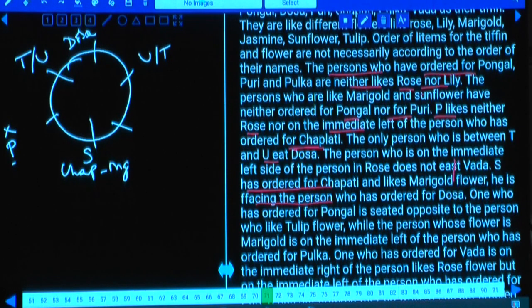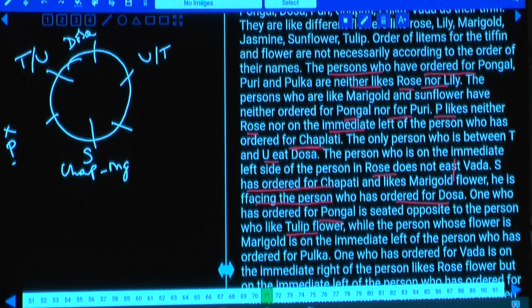The only person between T and U eats dosa, and the person on the immediate left side of the person who likes rose does not eat vada. S has ordered for this one, and he is facing the person who ordered dosa. One who has ordered for pongal is seated opposite the person who likes tulip. Pongal and tulip must be opposite to each other.